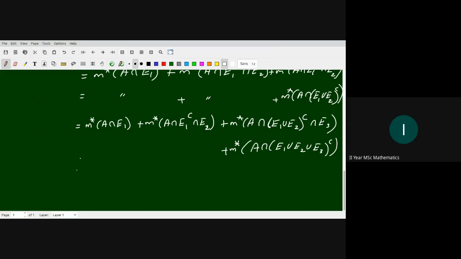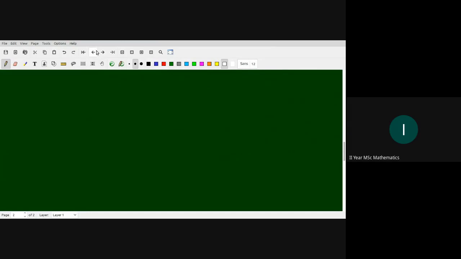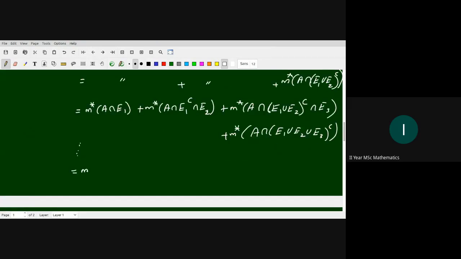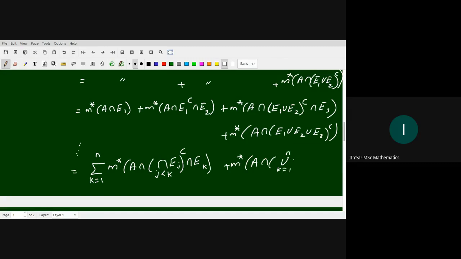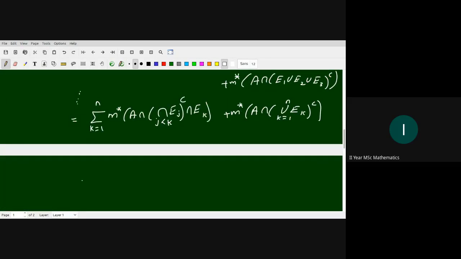Okay. So at the nth stage, we have the following equation: M star of A is equal to the summation k from 1 to n of M star of A intersection (union over j less than k of E_j) complement intersection E_k, plus M star of A intersection (union k from 1 to n of E_k) complement. Okay, this is it.